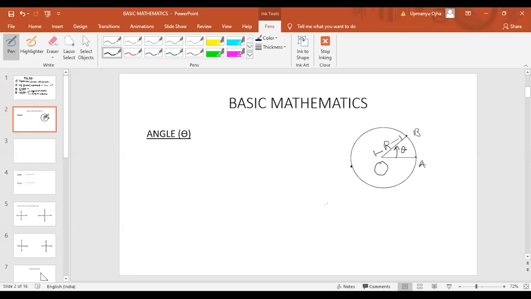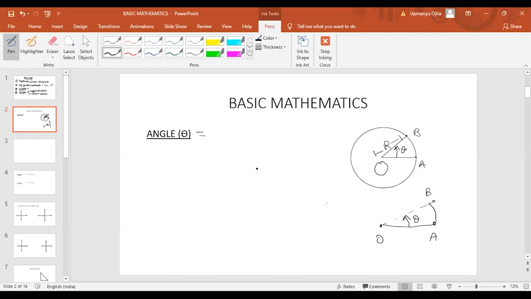Okay, this line has made some angle theta. Now, what is the magnitude of this theta? From the figure which I have drawn here, we'll make a different figure. This was your center O. This was the other point A. If I move this point A, then it will move along the circumference of the circle and reach point B. Then this line makes an angle theta.